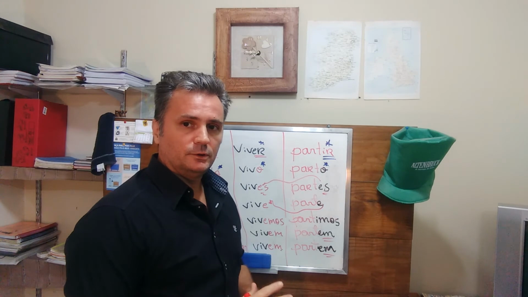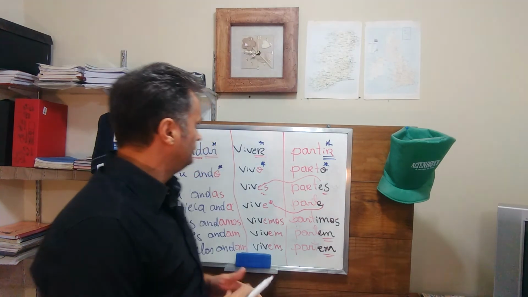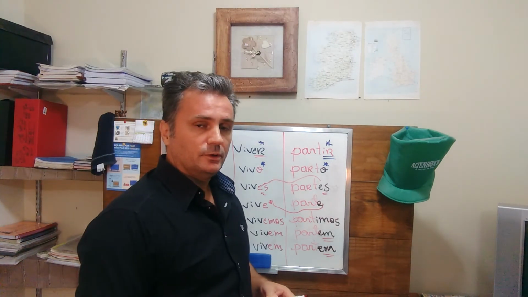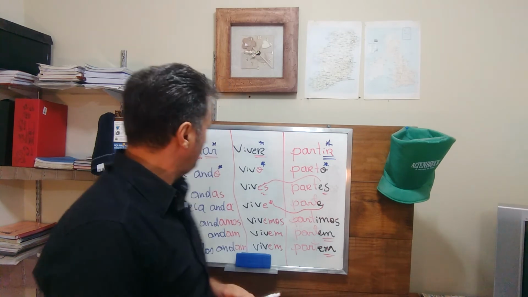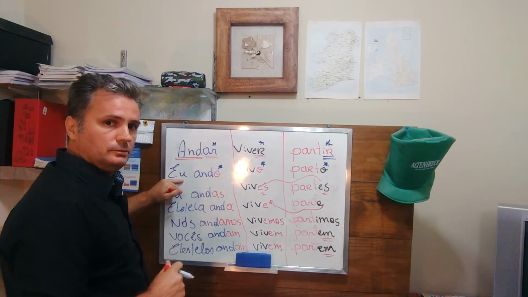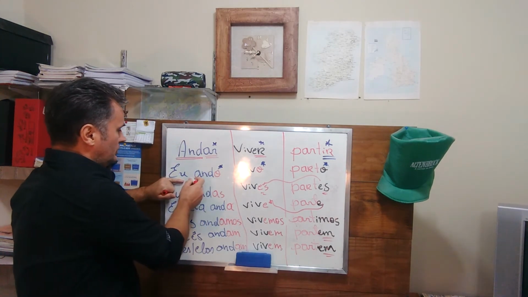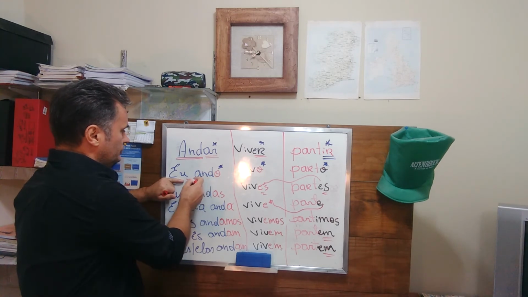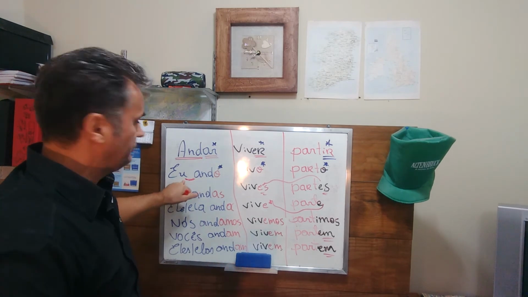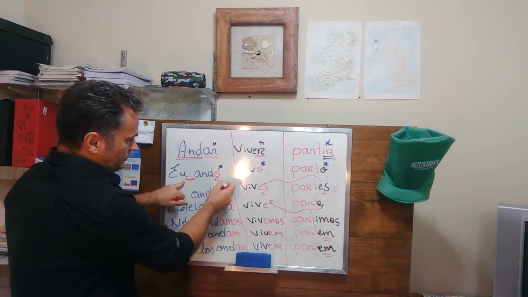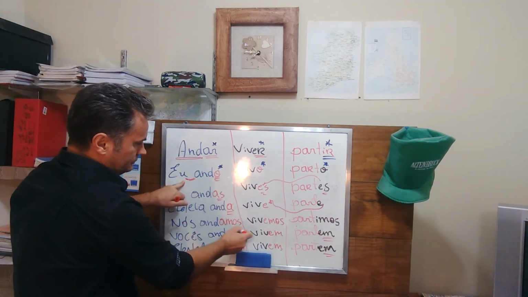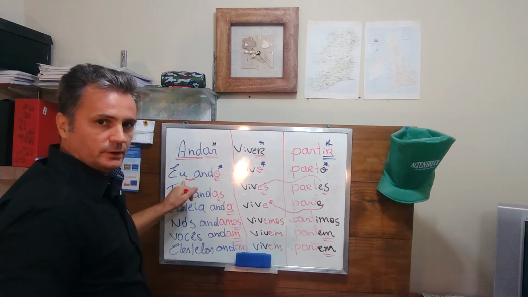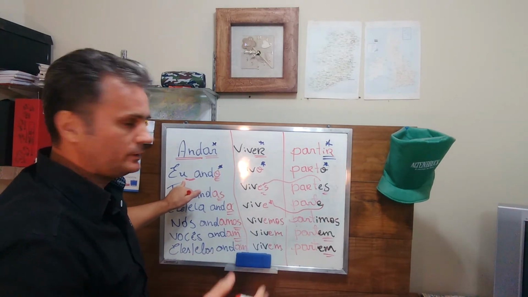Another thing that I want to draw your attention to is that in Portuguese we don't need to have the pronoun close to the verb, next to the verb, because the ending of the verb tells us who we are talking about.